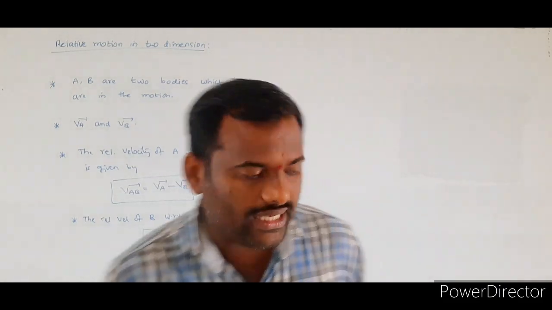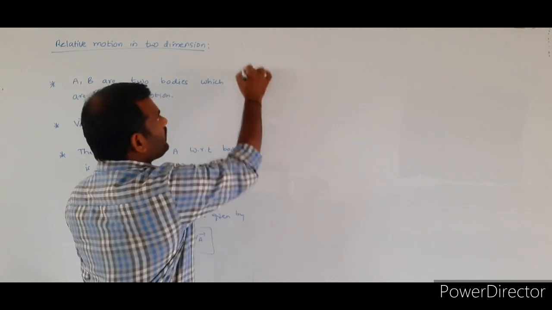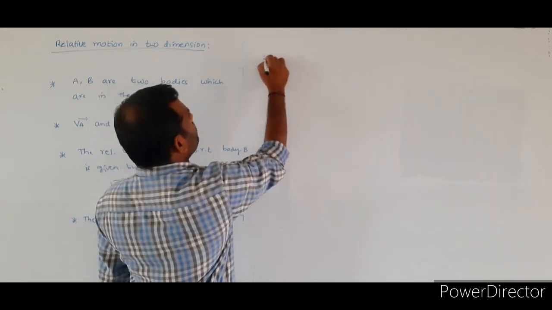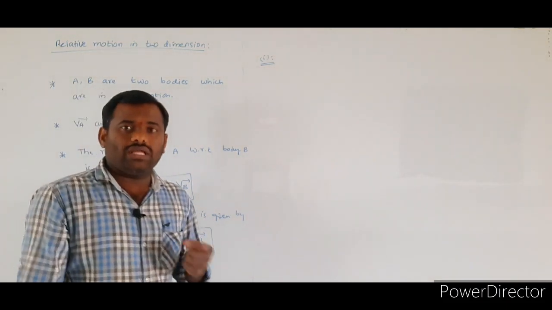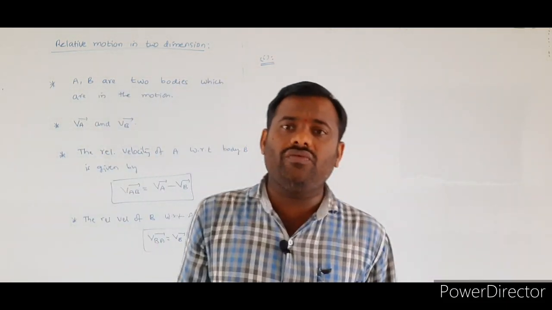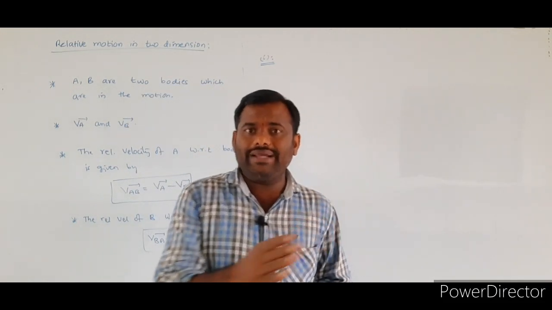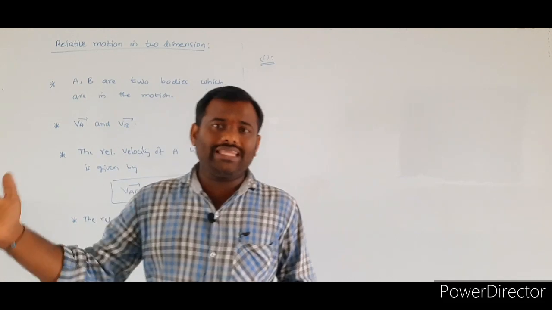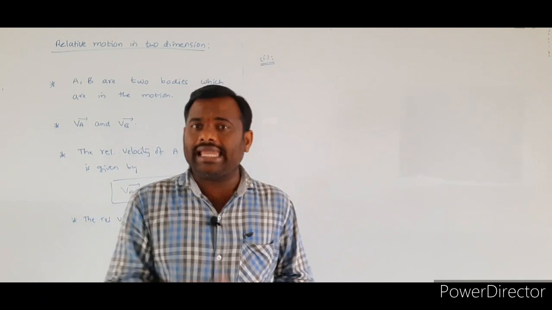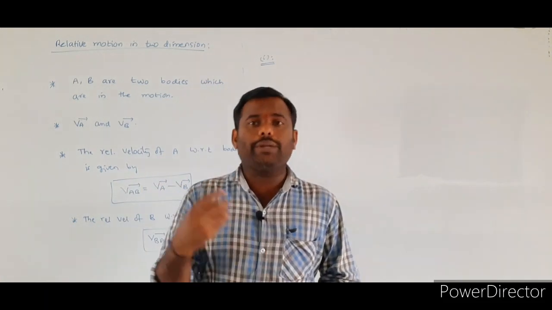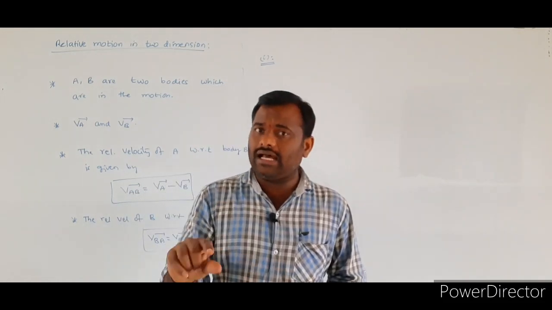Now, we will see some of the special cases in this relative motion. Whatever bodies you consider, body B, body A, they will be moving in the plane. In the plane means maybe they will be traveling along the same direction, maybe in opposite direction, maybe with a certain angle, or perpendicular to each other. Whatever the case may be, they must travel in the plane.